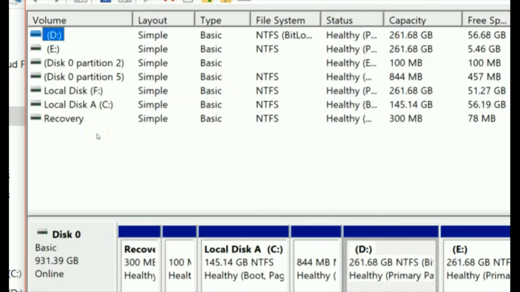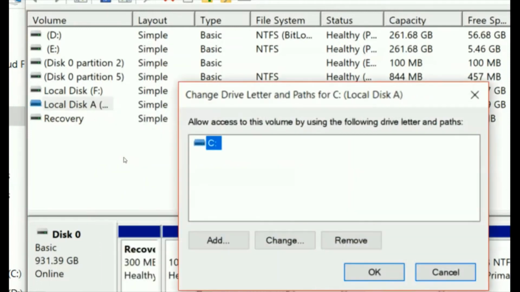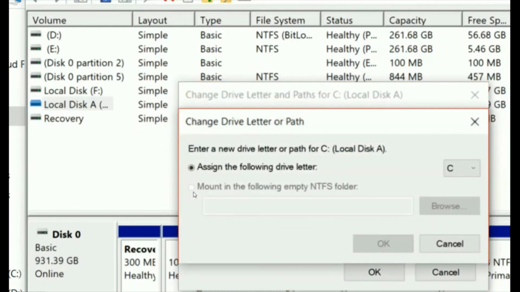Now I'm trying to rename the particular drive. We have given it the name local disk A, right? So I'm trying to change this particular drive letter to A. Go to that and right click. You can see an option called change drive letter and paths. Click on that, and then click on change. Once you click change drive letter or path, you can see the option to assign the following drive letter to that particular disk drive. You can see that all the letters from A to Z are available. Now I'm trying to set it as A and clicking OK,